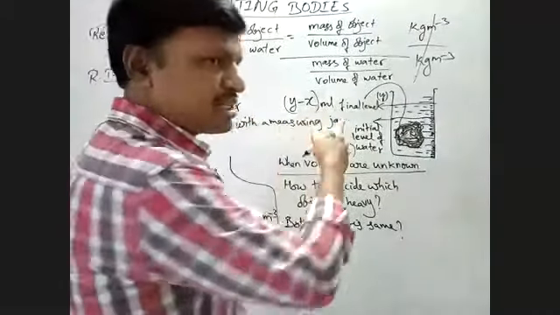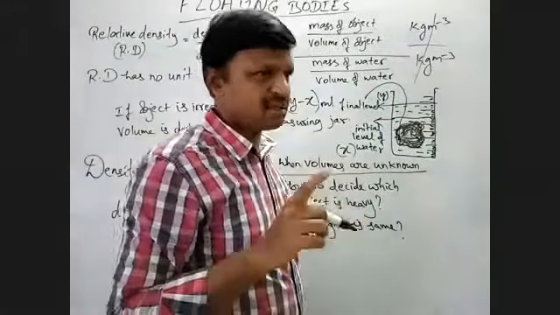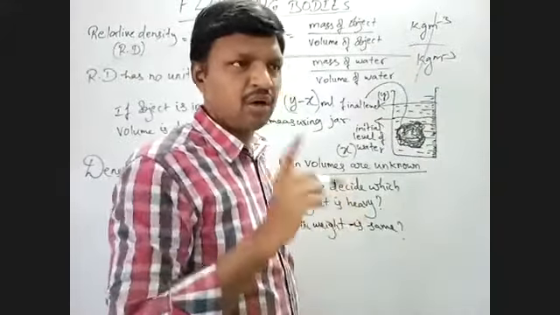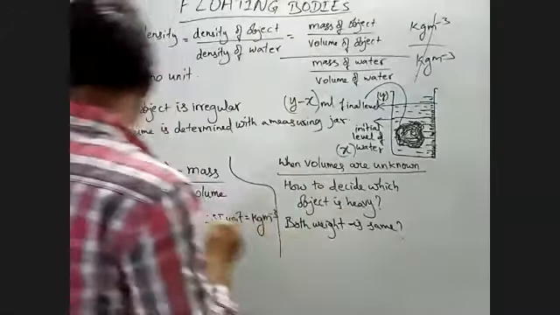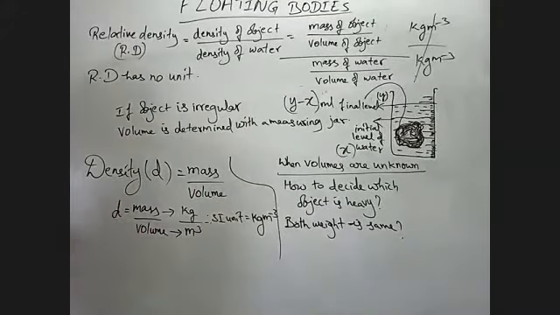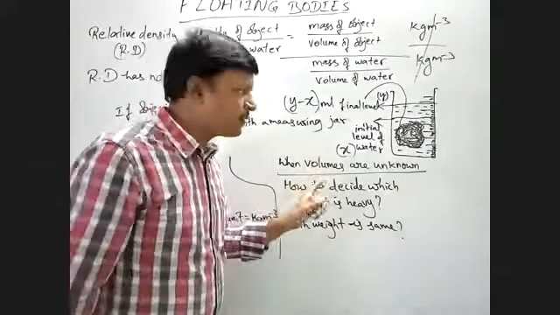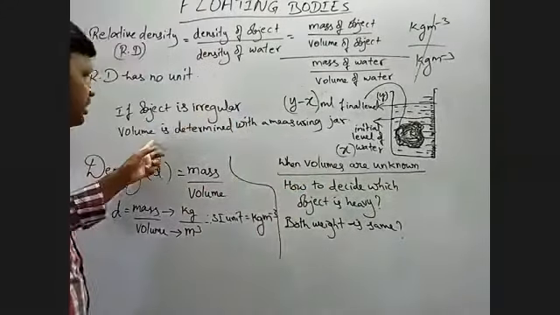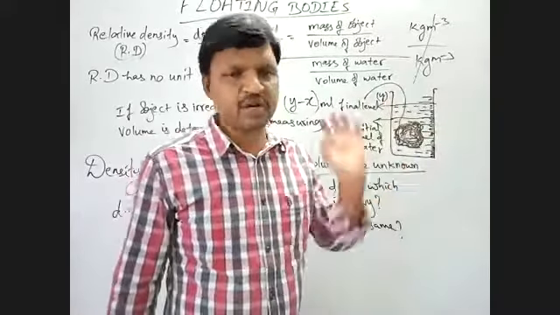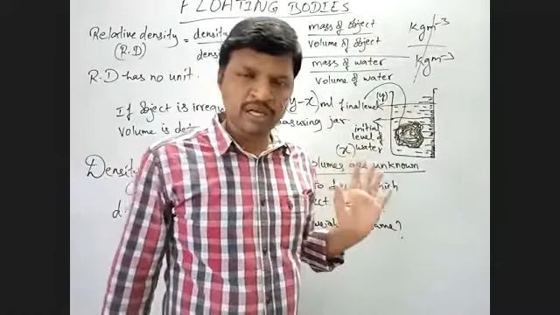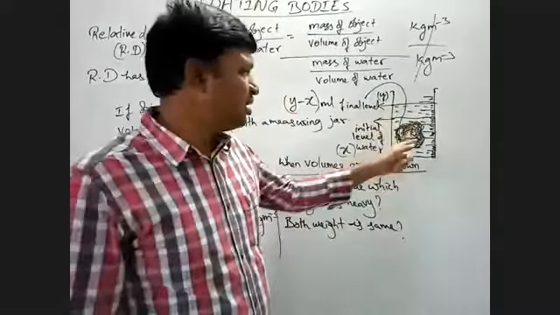So just keep this in mind because we are going to use it in the lab activity we are going to discuss now, to find the relative density of a solid. Let us summarize. This is the method to find the volume of an irregular shaped object. For a regular shaped one, length into breadth into height, we can calculate the volume. But if the object is irregular shaped, this is the method you have to use.